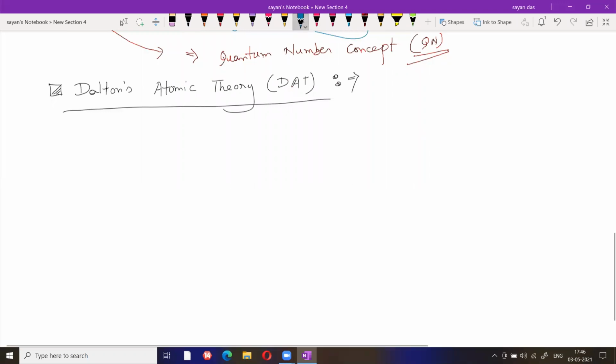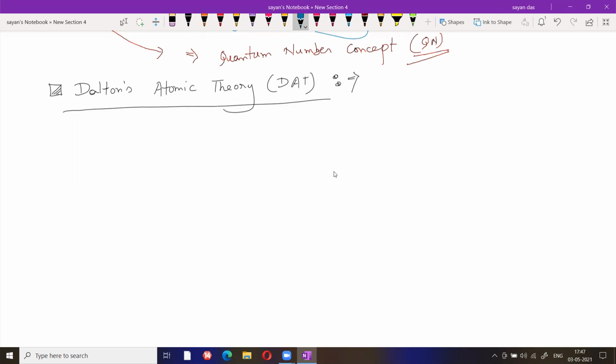Dalton's atomic theory basically tells about the indivisibility of atoms. That means atom is the smallest particle of an element. This is the first point. Second point, atom can never be created, never be destroyed. Third point, atoms of the same element are similar and different from atoms of other elements. Fourth is when atoms combine with each other to form a molecule, it should be in a stoichiometric ratio. That means either 1:1 or 2:1 or 1:3 or 2:3.